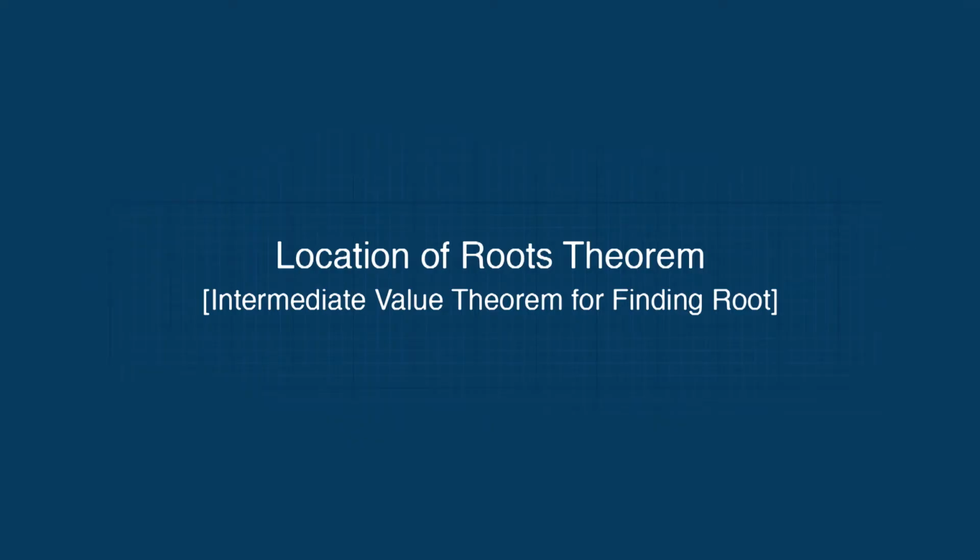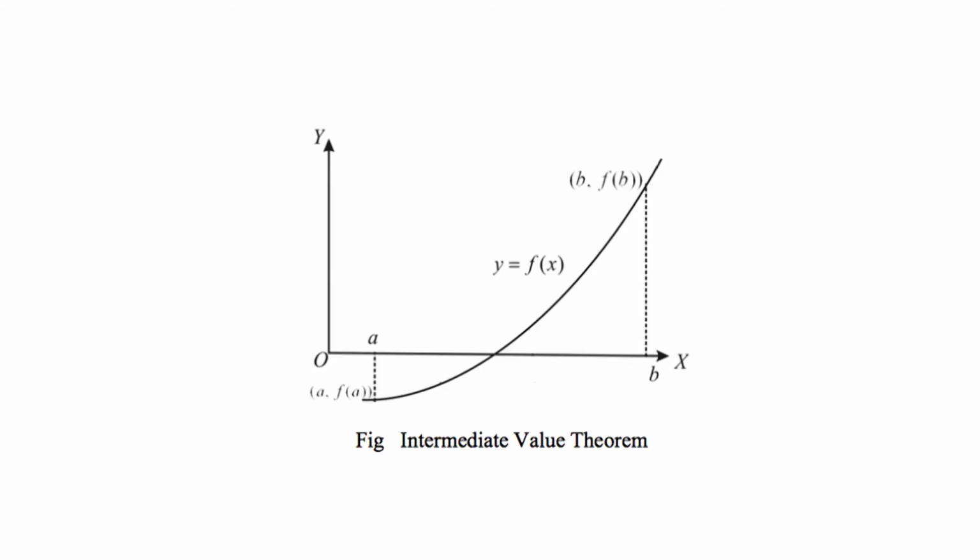Location of roots theorem, the intermediate value theorem for finding roots. Let [a, b] be a closed interval and let f: [a, b] → R be a continuous function. If f(a) and f(b) are non-zero and have opposite signs, then there is at least one solution of the equation f(x) = 0 in the open interval (a, b). We prove this as follows.